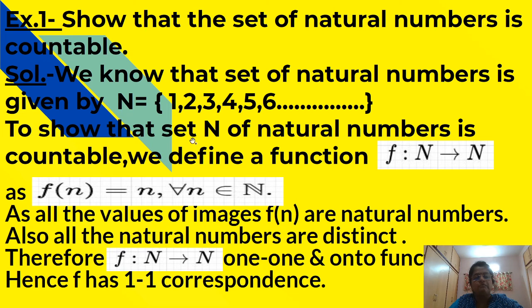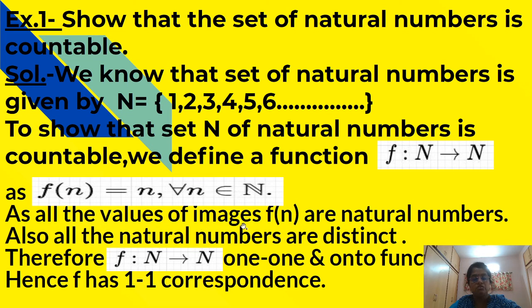To show that the set N of natural numbers is countable, we define a function f from N to N as f of n is equal to n for every n belonging to the set of natural numbers N.